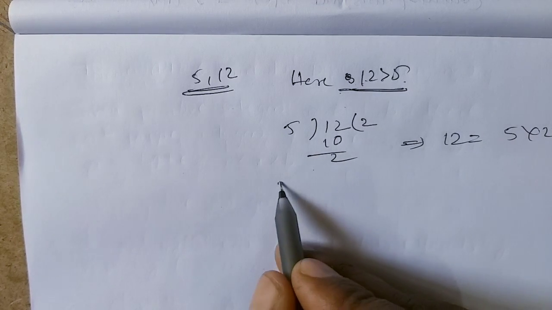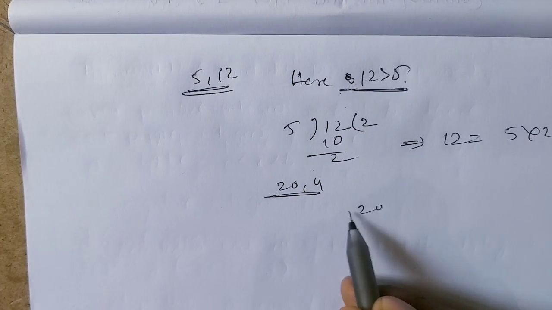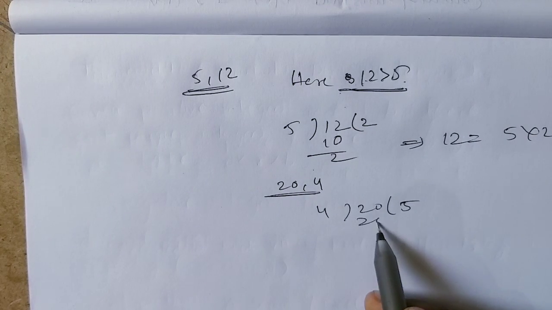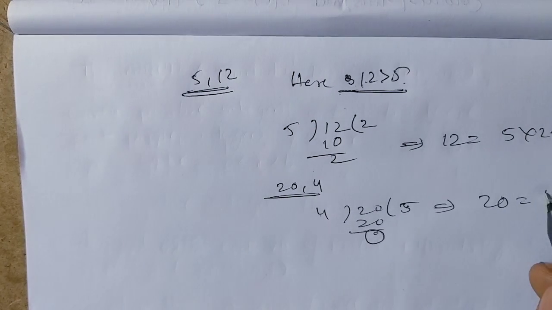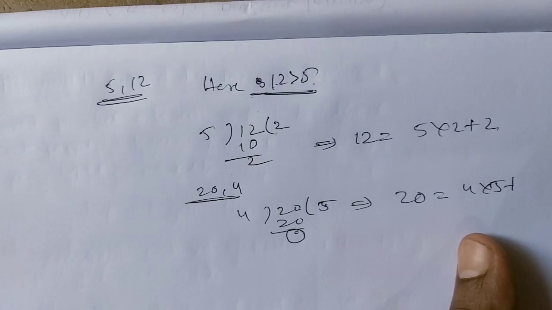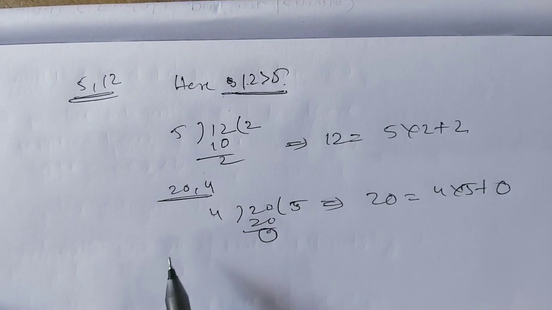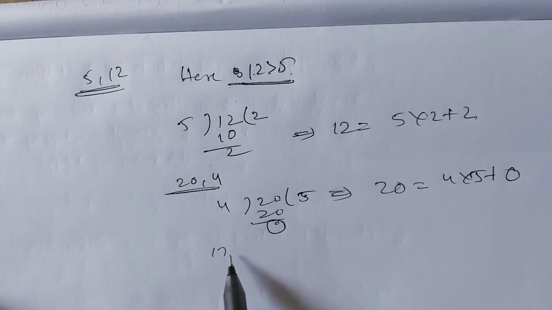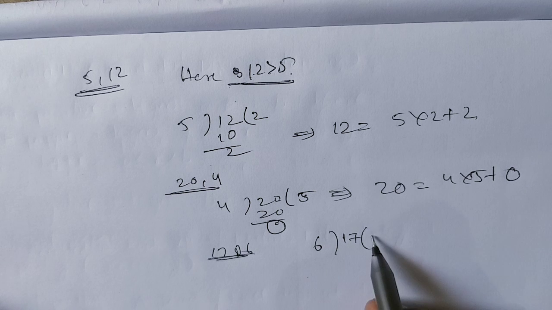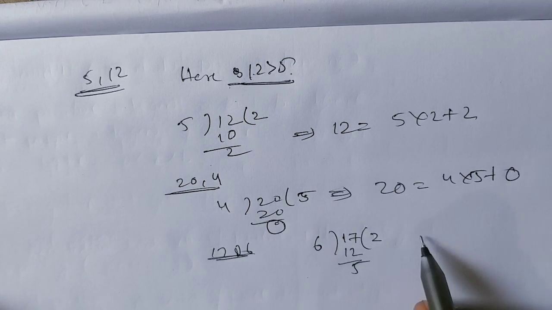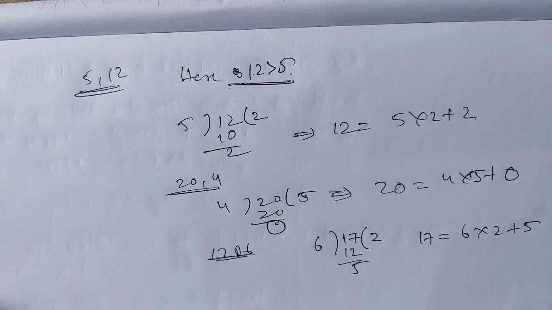Otherwise I can take 20 and 4. Then what happens? 20 divided by 4: 4 fives are 20, remainder 0. Then I can express 20 as 4 into 5 plus 0. Now we can take some more examples, for example 17 and 6. 17 is the bigger number, I divide by the smaller number. 6 twos are 12, remainder is 5. Then I can express 17 as 6 into 2 plus 5.